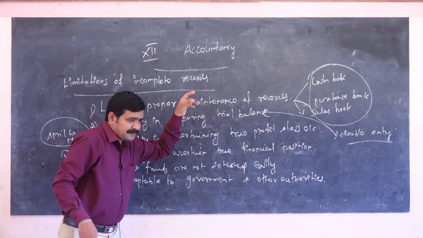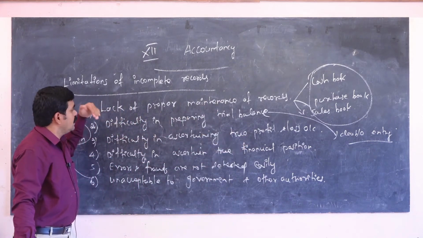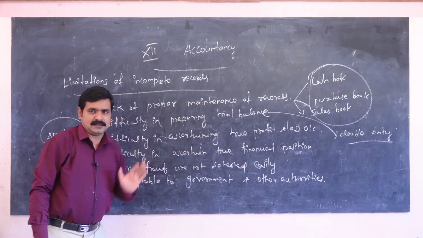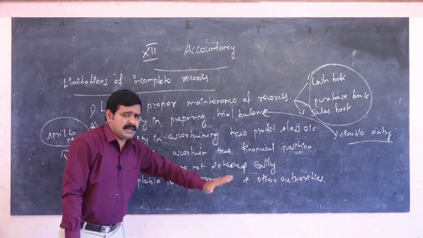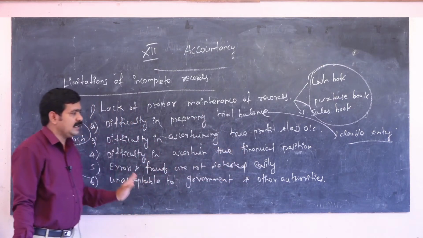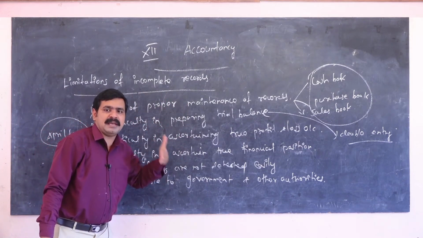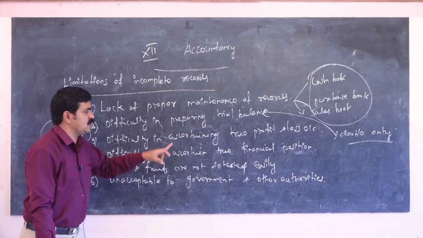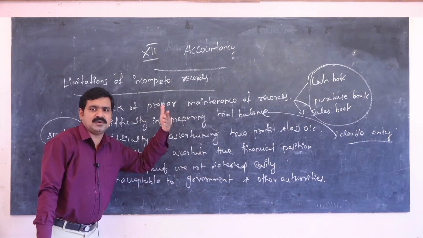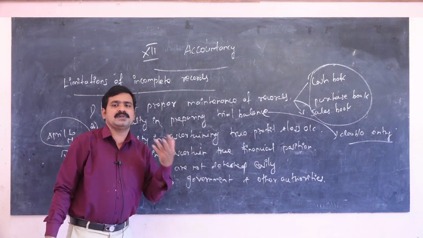Only in the double entry system do we open a trial balance. Next, difficulty in ascertaining true profit and loss account. Only in the double entry system do we find the true profit and loss, not in the single entity system. A lot of difficulties because we don't have any basic records. Difficulty in ascertaining true financial position, the same concept: we don't have any true financial statement, true profit and loss account, true trading account, true expenses, true incomes.